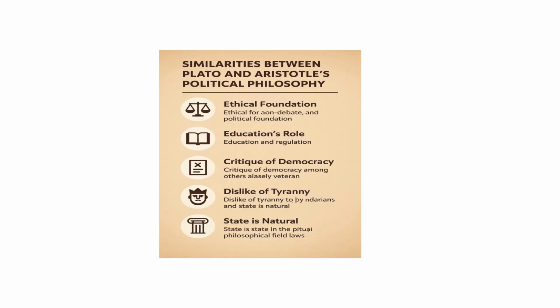Okay, so now we'll be discussing the similarities between the two political philosophers. So the first aspect of similarity between them is the ethical foundation. Politics and ethics are deeply connected in classical philosophy. And we see that both philosophers see the goal of politics as creating a virtuous life. Now, if you individually pick up the political philosophy of Plato and Aristotle and analyze it, we see that their prime idea or their prime goal is to lead a virtuous life. Ethics is so important for them. And this is true for all classical philosophers.